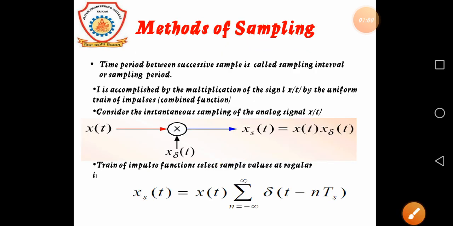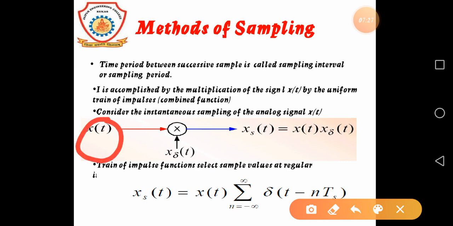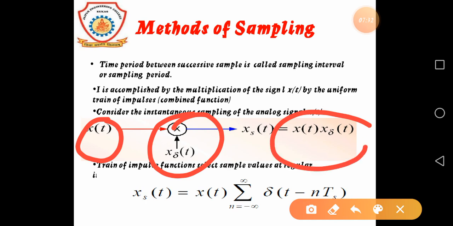Now the method of sampling. How do we calculate sampling? Here are the methods. The time period between successive samples is called the sampling interval or sampling period. It is accomplished by the multiplication of xt by a uniform train of impulses. Basically here xt is multiplied by delta t, and the result is equal to xt into delta t.